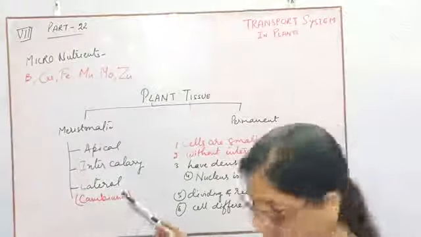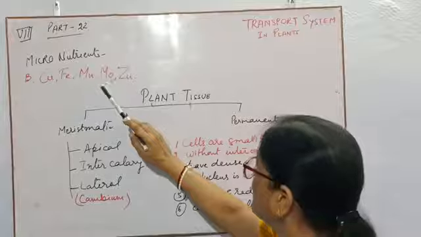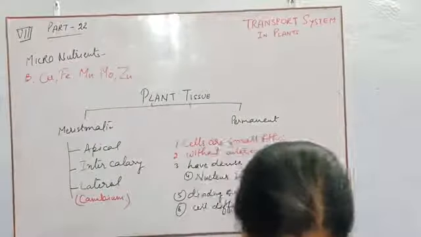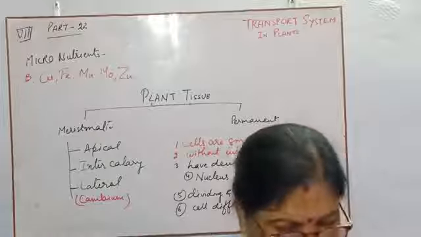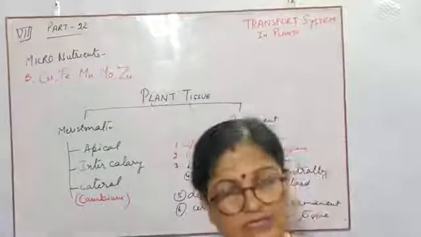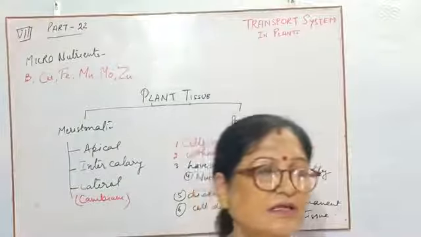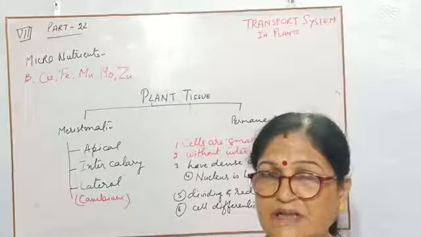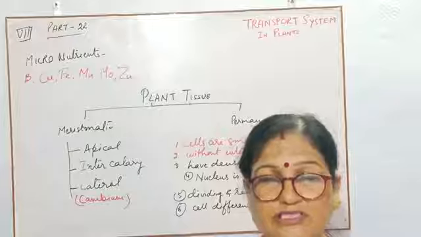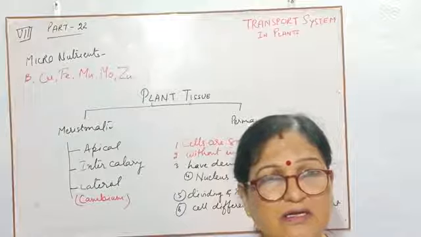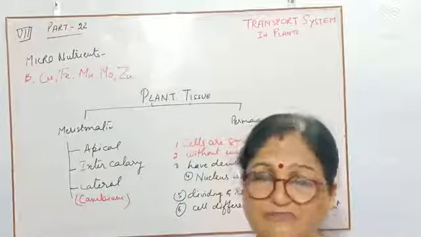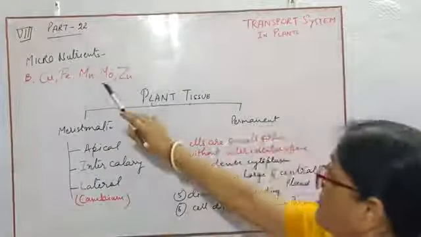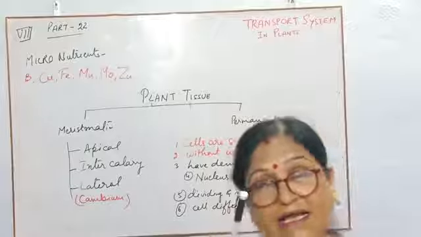Next is manganese, not magnesium, manganese. As you have noticed already, milk protein has vitamin D, so calcium cannot function without vitamin D. Manganese also acts like that.